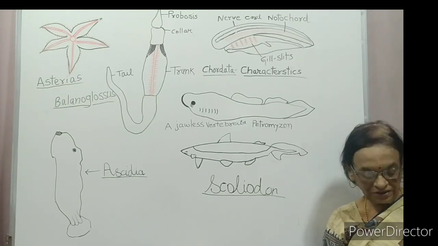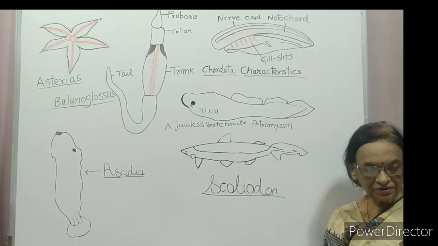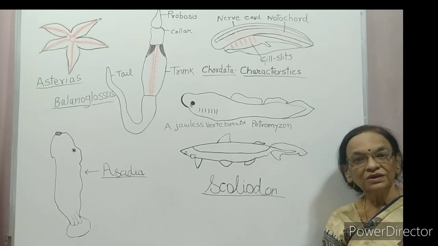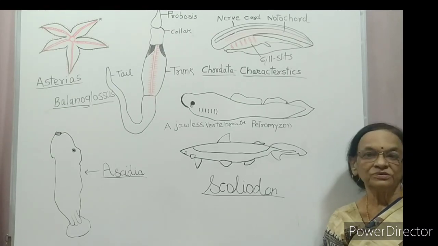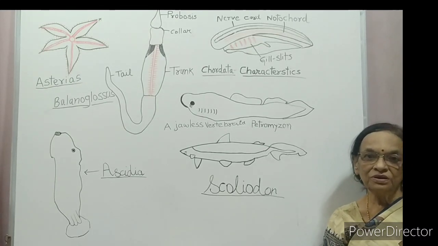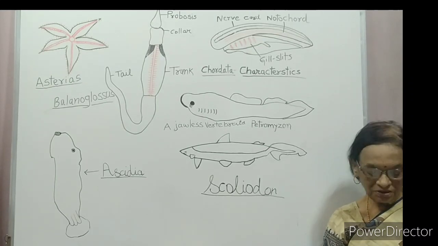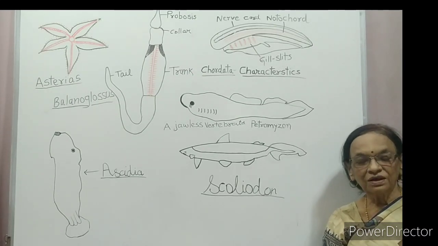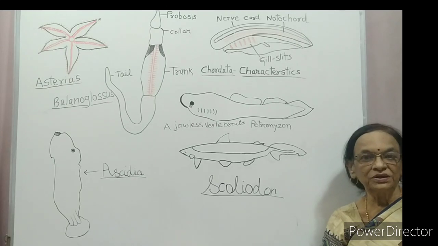All vertebrates are chordates. It means all vertebrates have a notochord in their embryonic stage. Slowly this notochord of the embryo is transformed into the vertebral column. But all chordates are not vertebrates.